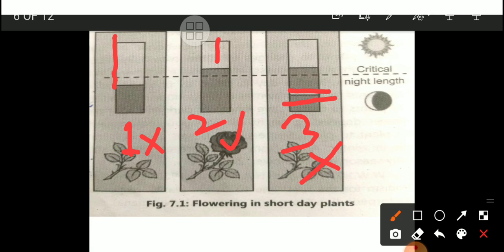With 8 hours of light and 16 hours of dark, there is flowering. With 12 hours of light and only 12 hours of dark, again no flowering. If the dark period is interrupted by a flash of light, no flowering in a short day plant.